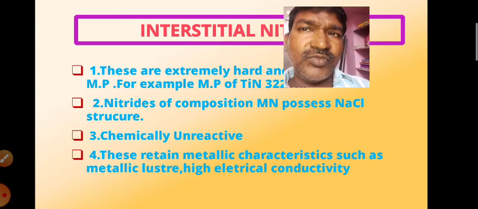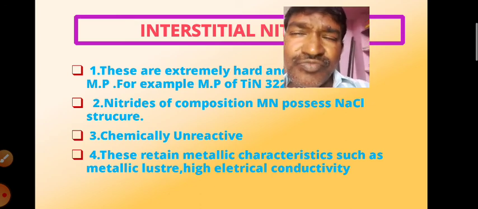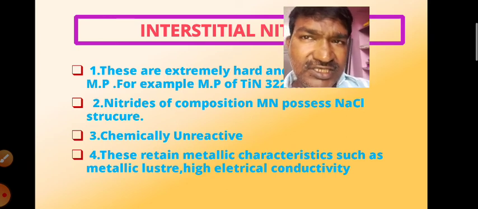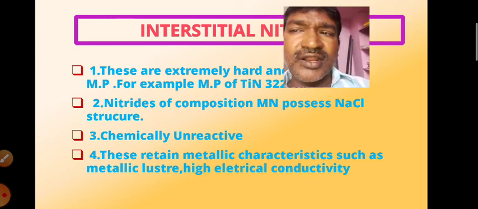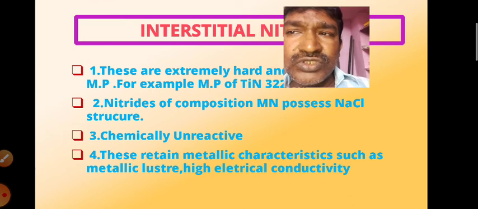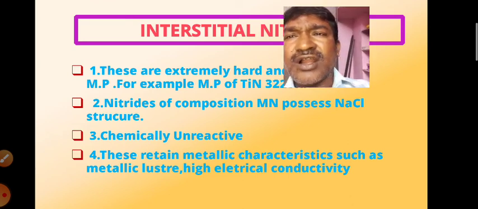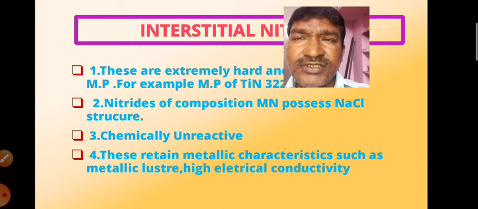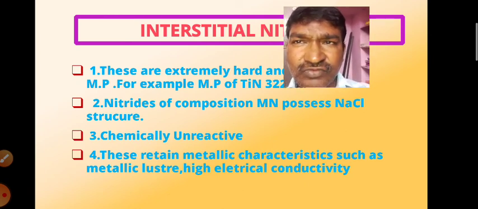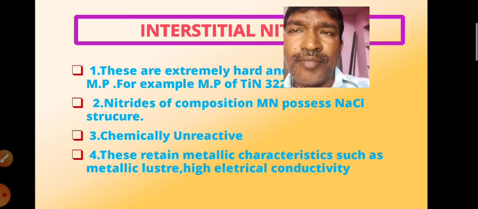We know very well that metals are good conductors of electricity. Even though they form interstitial nitrides, they don't lose their electrical conductivity and metallic luster. So some properties of the metals are not changed due to the formation of the interstitial compounds.